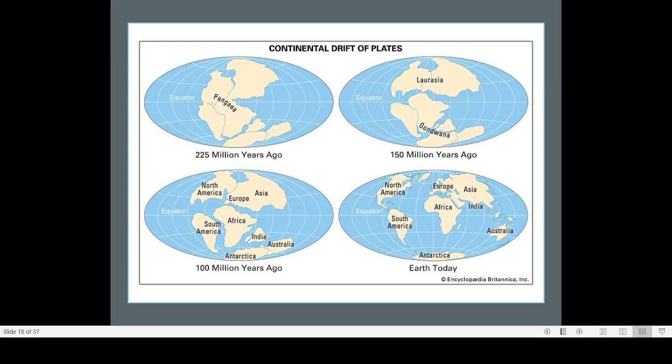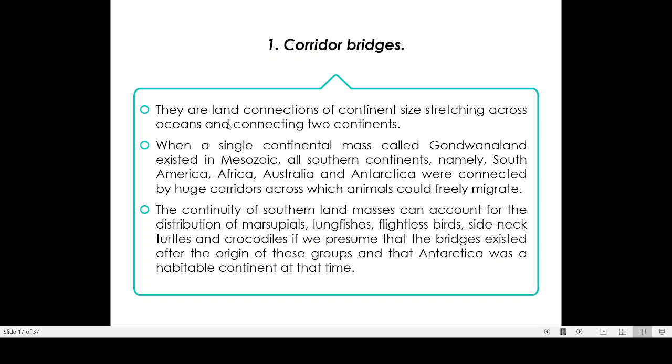So from South America they can go to Africa, or Africa to South America, or from Africa to Asia or North America. That was all possible because of this large area of connection between them. So in a corridor bridge, they are land connections of continent size, very large sized land connections, known as a corridor bridge.